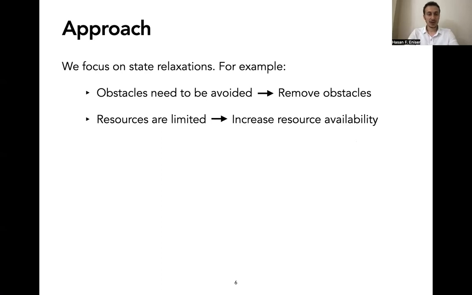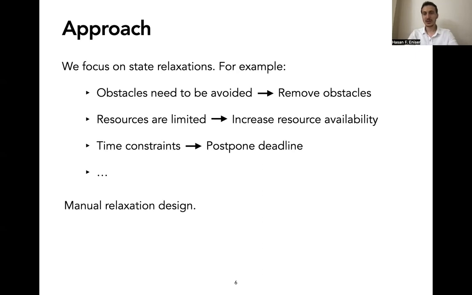If the resources are limited, we can increase resource availability, or if there are time constraints, we can postpone the deadline, and so on. In this work, we consider manual relaxation design. However, as you may notice, relaxations are decided at a very high level, so almost no domain knowledge is required.